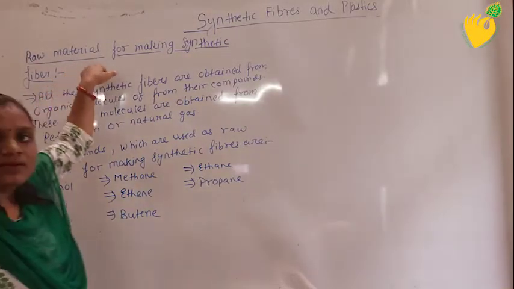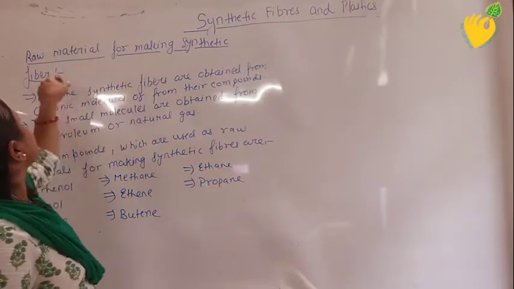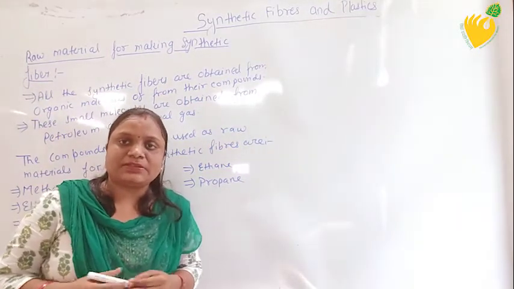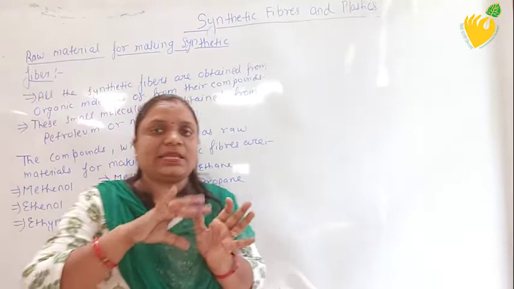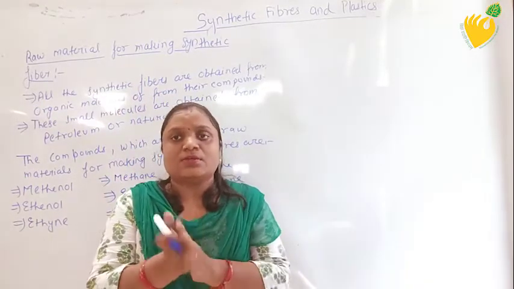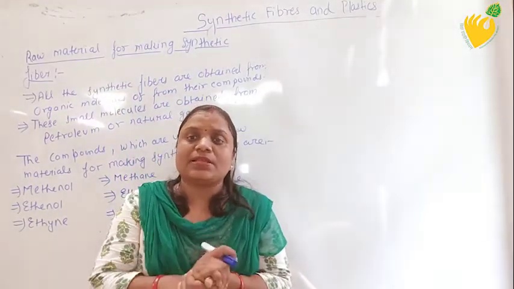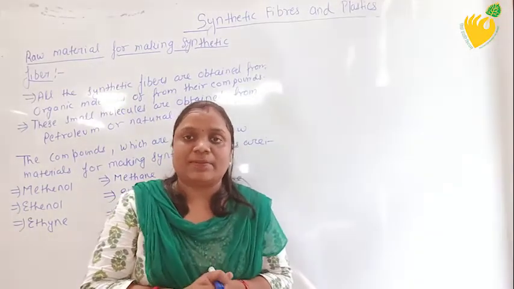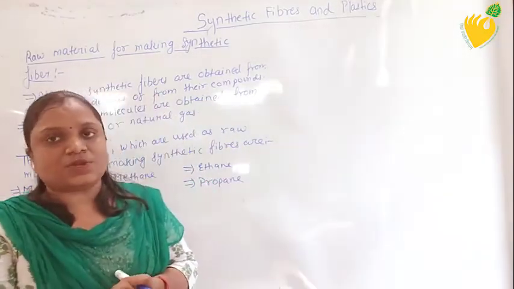Raw material used for making synthetic fiber. Students, as I have told you how ethene can be converted into a polymer, there are certain raw materials from which we can prepare a synthetic fiber. So what are these raw materials?